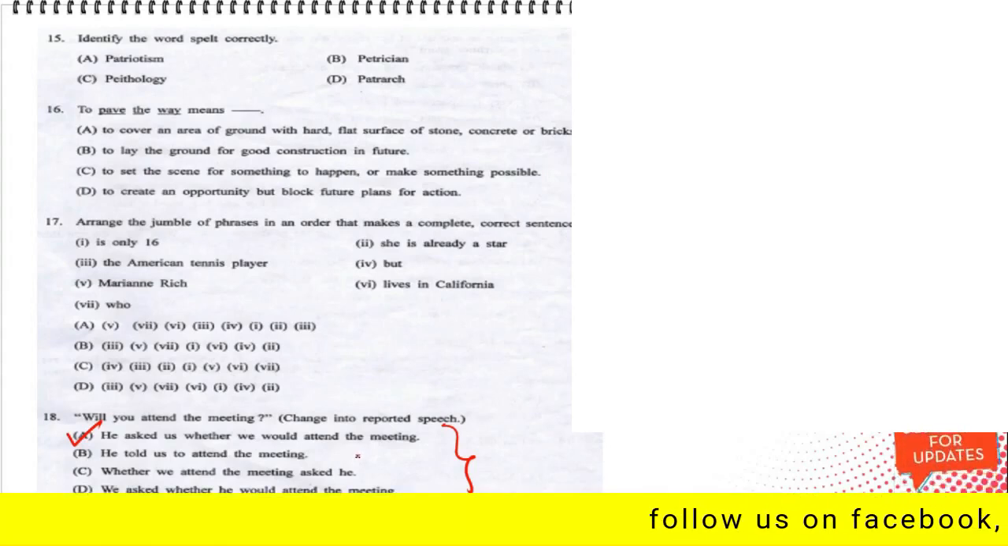Next, will you attend the meeting? Change into reported speech. We need to change the form of speech of the given sentence. Will you attend the meeting? Look through the options. The correct answer would be option A. He asked us whether we would attend the meeting. Let us go through the other options.